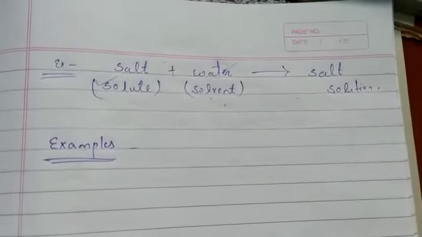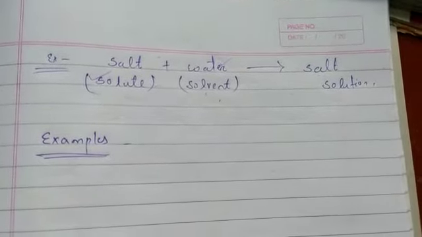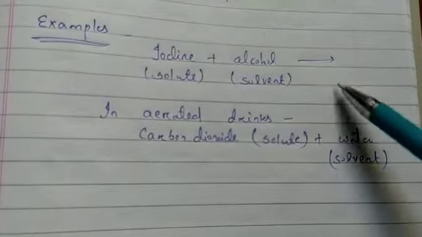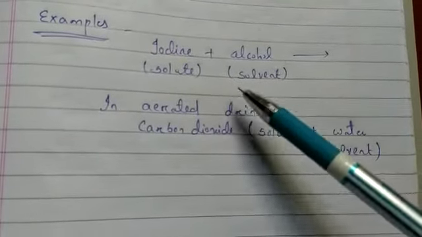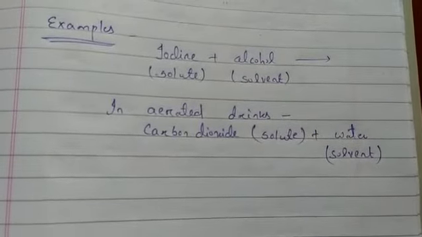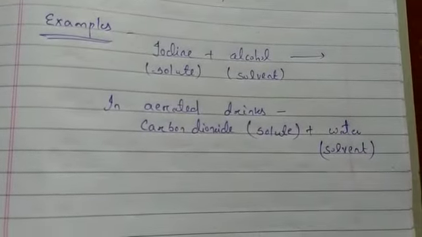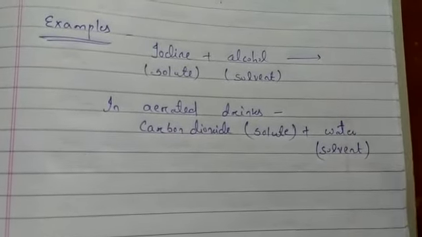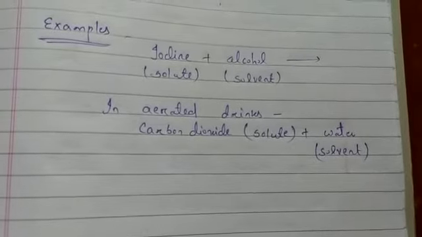Iodine is a solid which is used as solute, and alcohol is a liquid which is used as solvent. So in tincture of iodine, iodine is the solute and alcohol is the solvent. In aerated drinks like soda water, the carbon dioxide gas is used as solute and water is used as solvent.